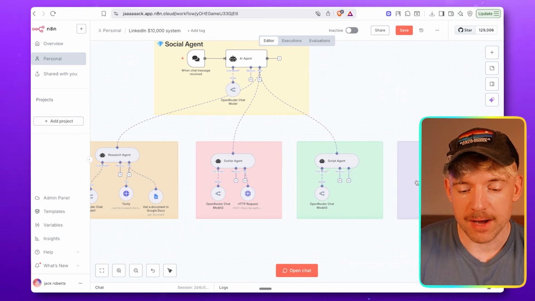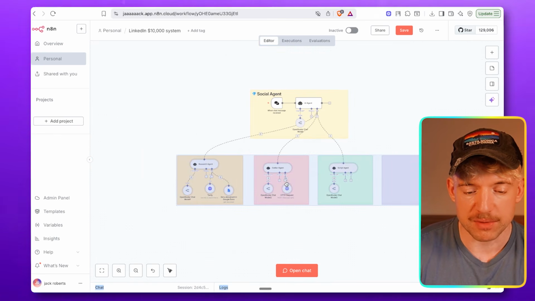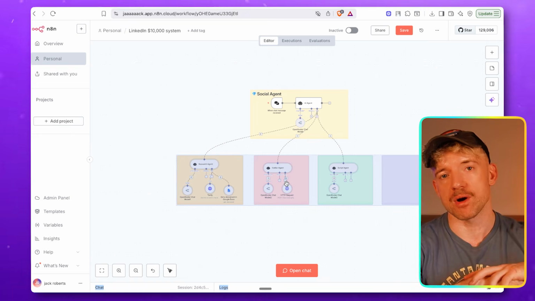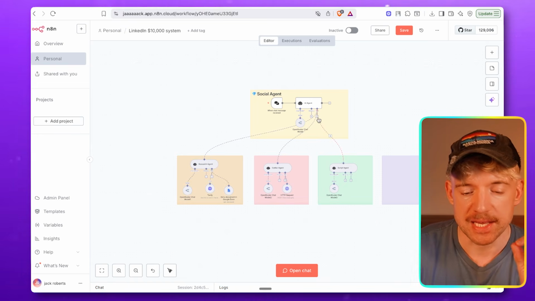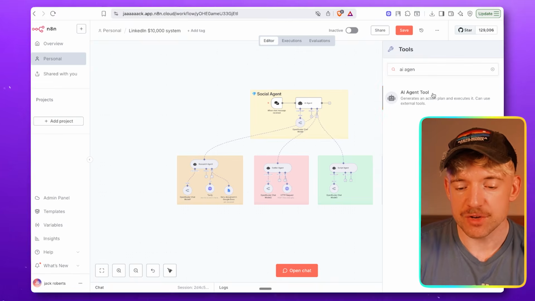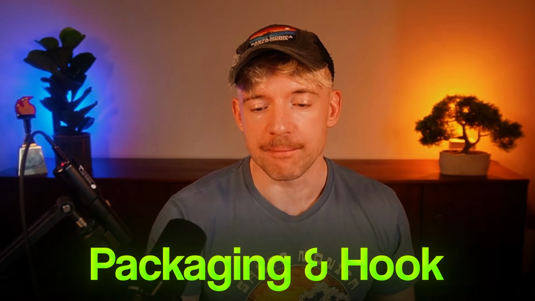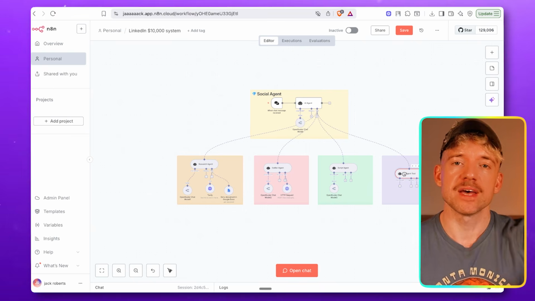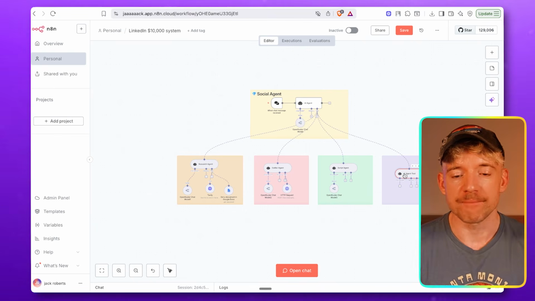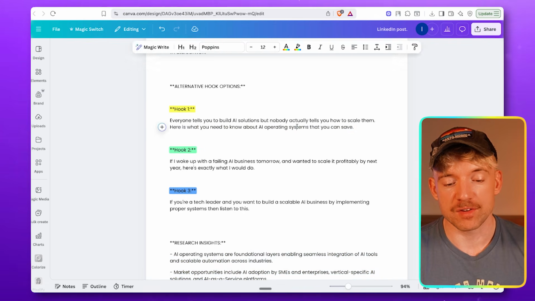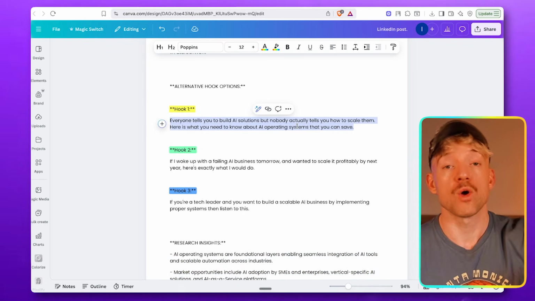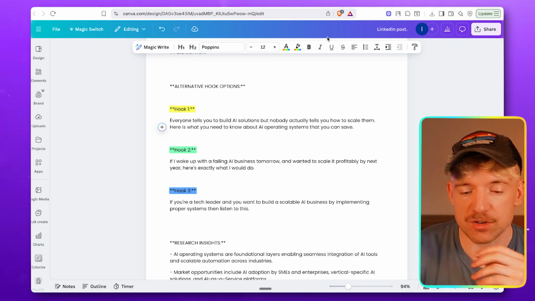Now, when I went to the School of Games, guys, and I met loads of people, we've been there a couple of times now, the least of which making 40K a month as a solo person. What was really interesting, I'm just adding an AI agent in here, is that you realize the hook is like 80% of the thing. I had Alex Hormozi roast my YouTube channel, roast my funnel. And it was basically like, dude, 80% of the entire thing is the packaging and the hook. That's where you want most of your time. Given that that's so important, because if they don't like the hook, they're not going to read it, that's why I've gone so far as to give you 3 additional hook options with this automation. That's just how valuable it is.